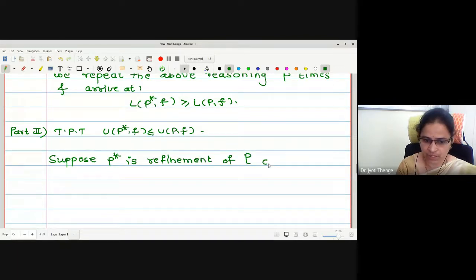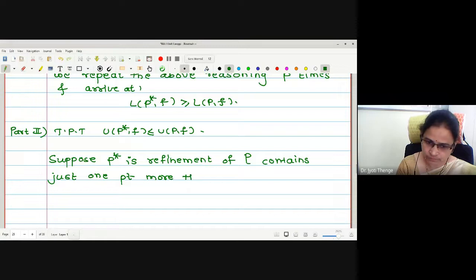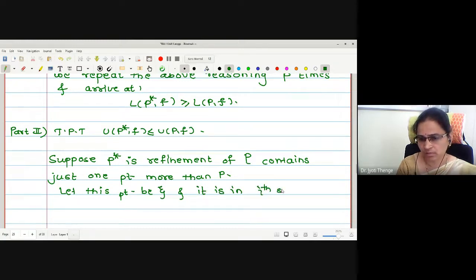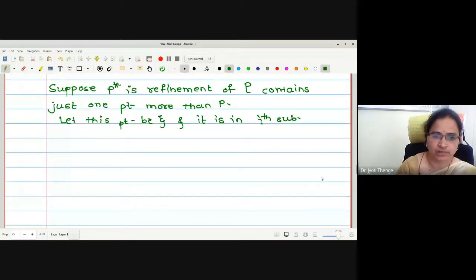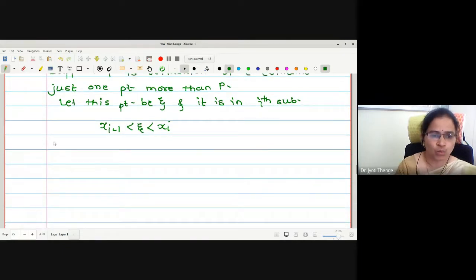Refinement of capital P contains just 1 point more than P. Let this point be zeta, and it is in the ith subinterval. Therefore, again we write the same relation: xi minus 1 strictly less than zeta strictly less than xi. Now I am going to assume the suprema values.